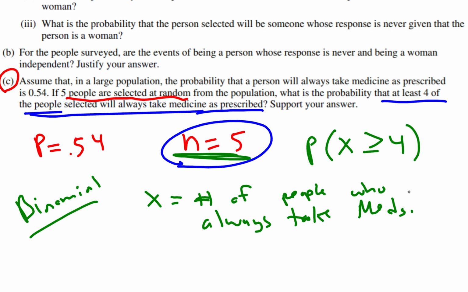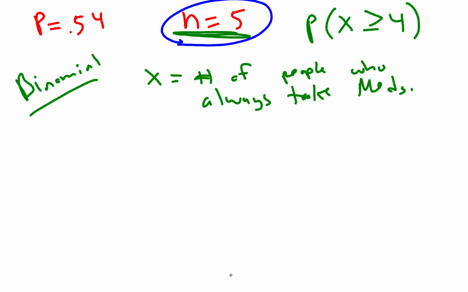So X is a count of the number of successes amongst 5 people. That's how you know you have a binomial setting. All right, so how do we do it? There's really 2 ways to do it.